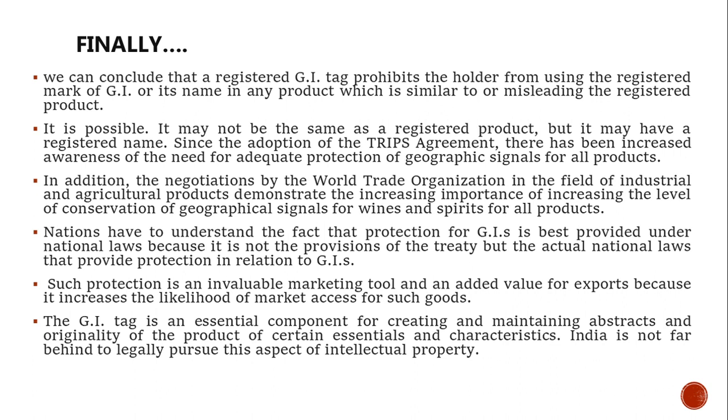The GI tag is an essential component for creating and maintaining the originality of products which have essential characteristics. India is legally pursuing the prospects and aspects of intellectual property rights, and nations have to understand that GI protection is best provided under national laws. It is not the provisions of the treaties but the actual national laws that provide protection in relation to GIs.